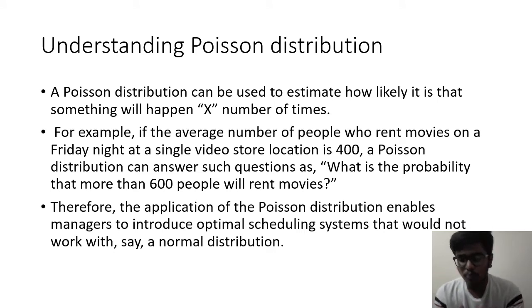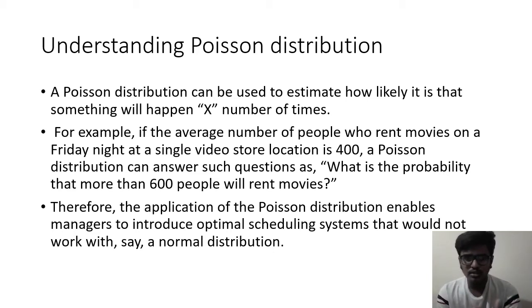Let us understand Poisson distribution. A Poisson distribution can be used to estimate how likely it is that something will happen X number of times. Let us take an example here. For example, if the average number of people who rent movies on a Friday night at a single video store location is 400, a Poisson distribution can answer such questions as: what is the probability that more than 600 people will rent movies? In this example, we are assuming the average is 400.